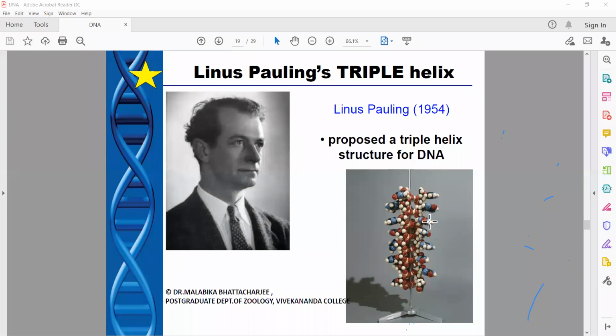Very around that time, everything that is happening is around 1952. Hershey and Chase proposed DNA is the genetic material. So a huge amount of activity started in this area around 53, 54. So these 2 years. Franklin was taking X-ray photographs in 1953-54. She was a brilliant X-ray crystallographic photographer.